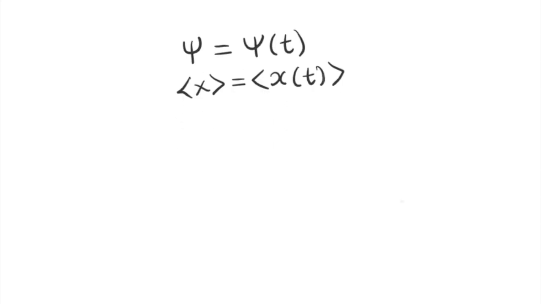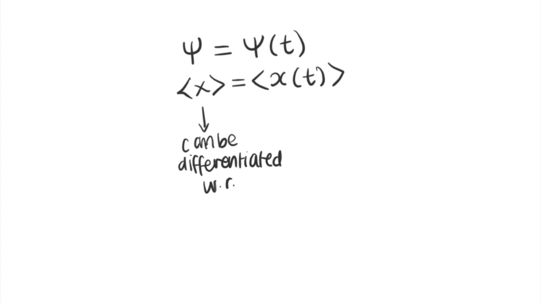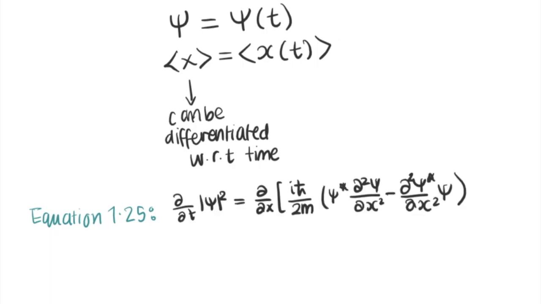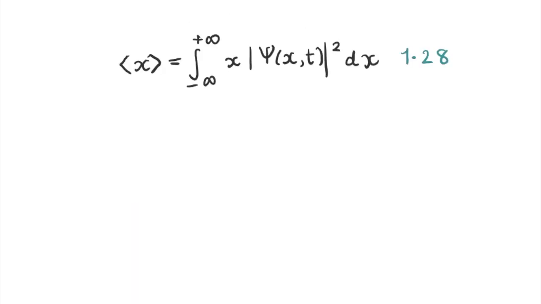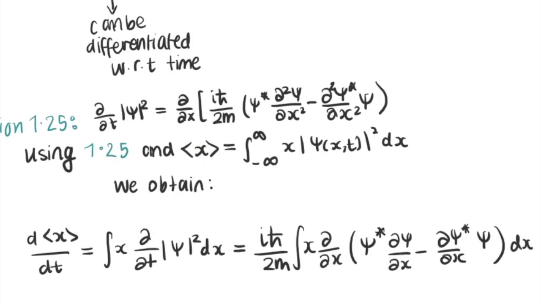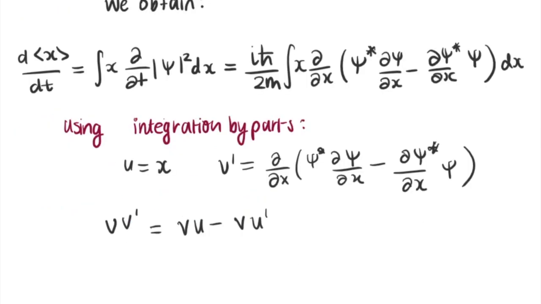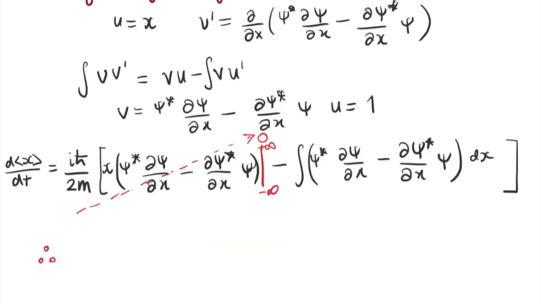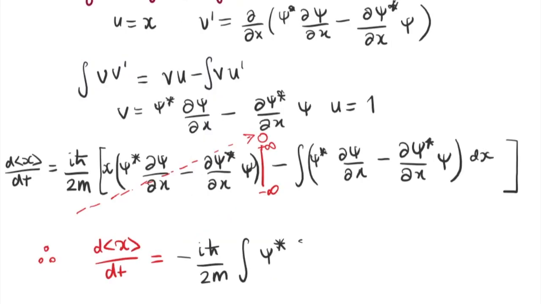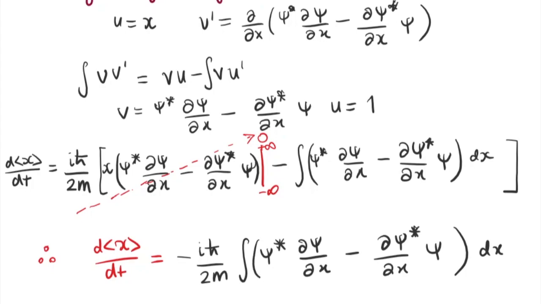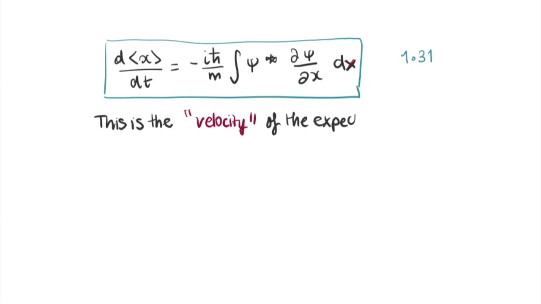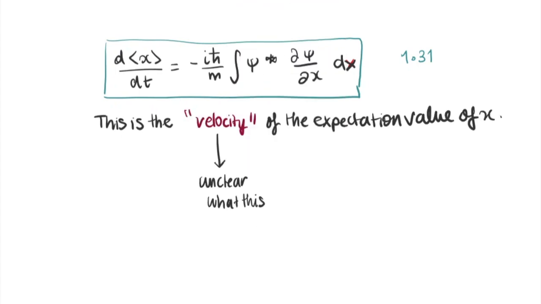Since psi is a function of time, the value of the expectation of x will change as time goes on. So we can differentiate the expectation value with respect to time using equations 1.25 and 1.28 to get this. Using the fact that dx over dx equals 1, we throw away the boundary term since psi goes to 0 as x goes to plus or minus infinity. We perform another integration by parts and finally get this: the velocity of the expectation value of x, which is not equal to the velocity of the particle.